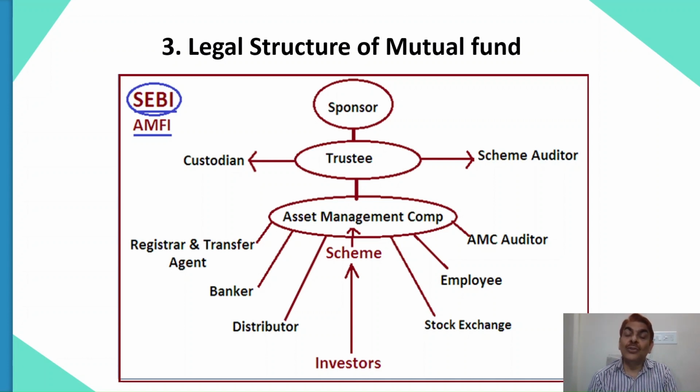Scheme auditors are those who audit the operations, fund management and other aspects of the schemes, unlike the AMC auditor who audits the AMC company. So these are two different things. Schemes are different, the AMC is different. Scheme operations are audited by the scheme auditors, and they are appointed by the trustee. This way, the trustee controls.